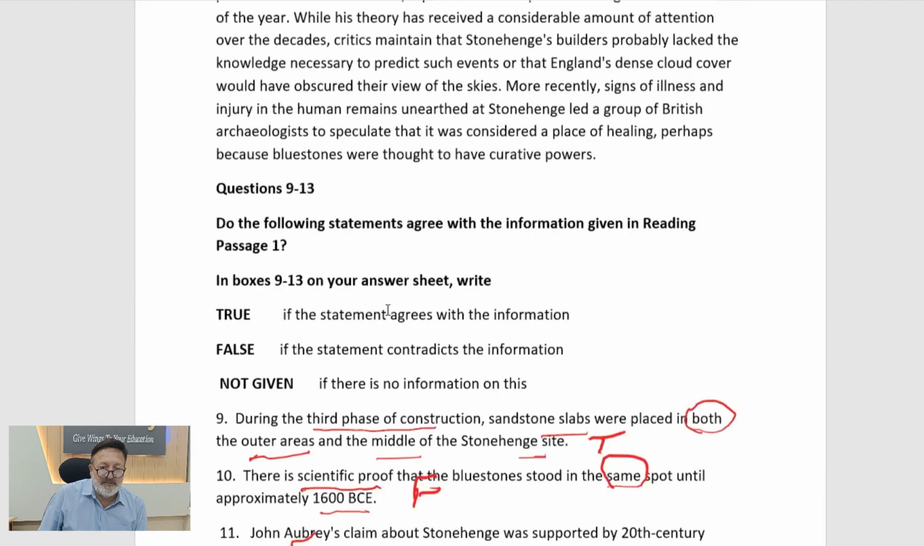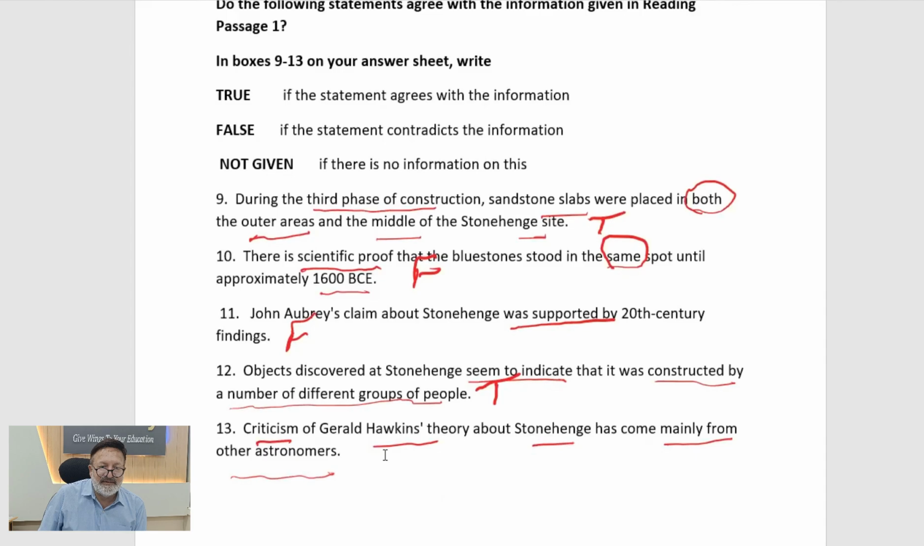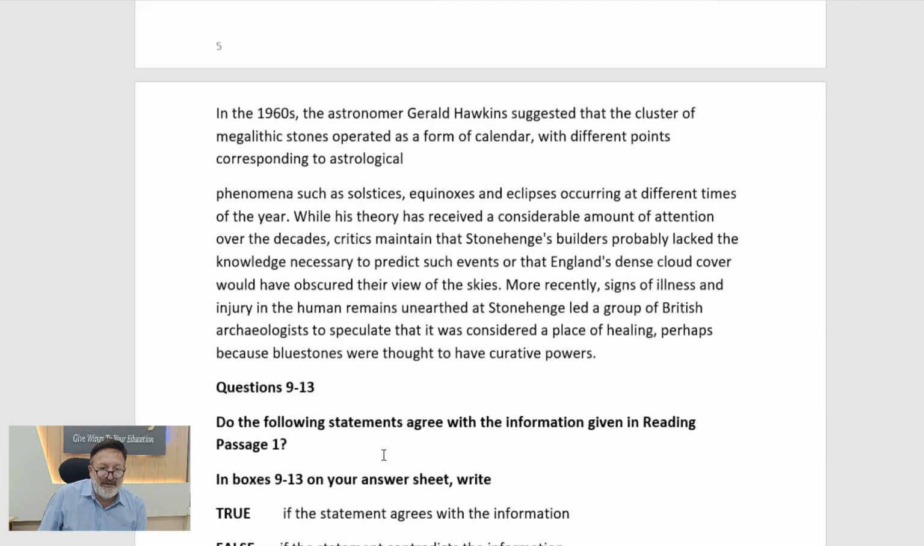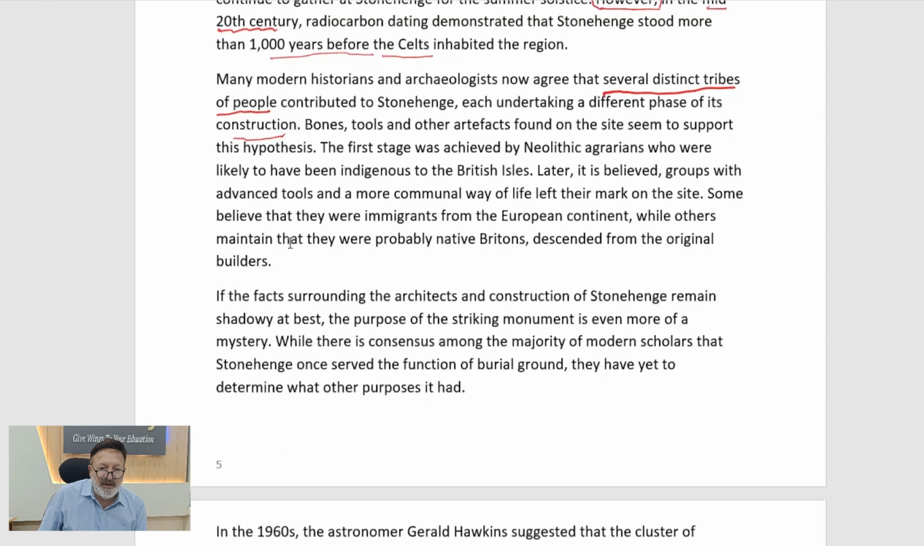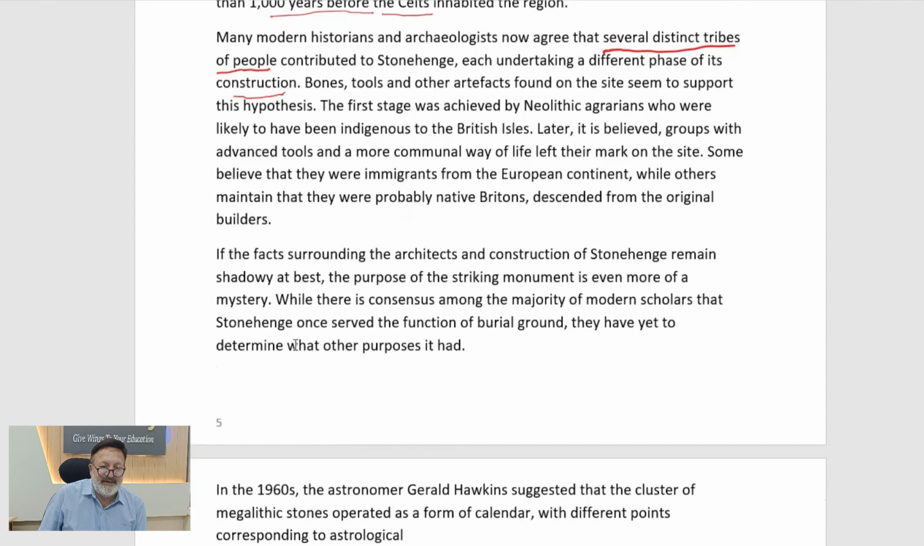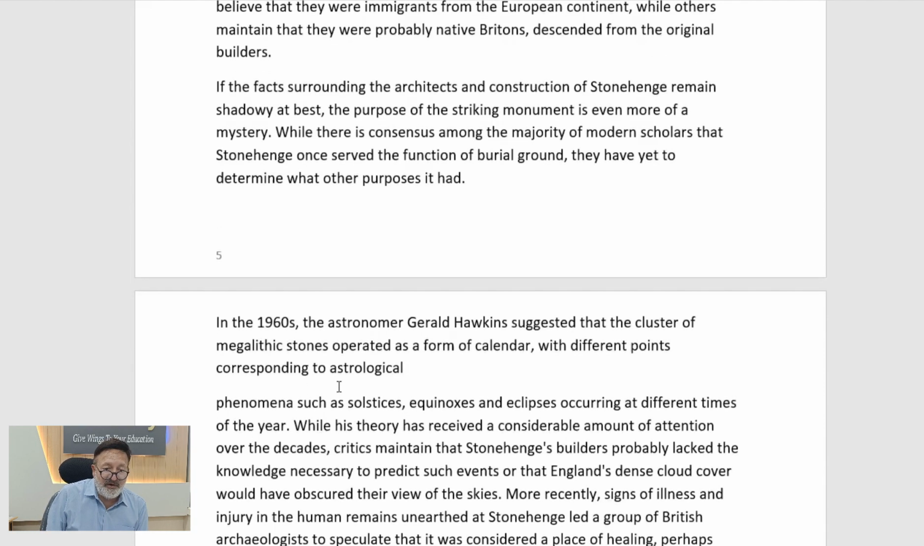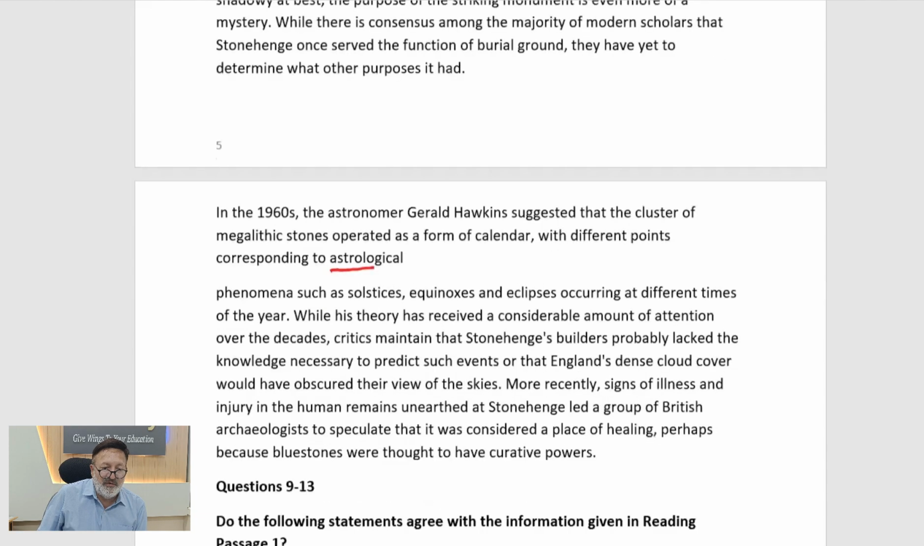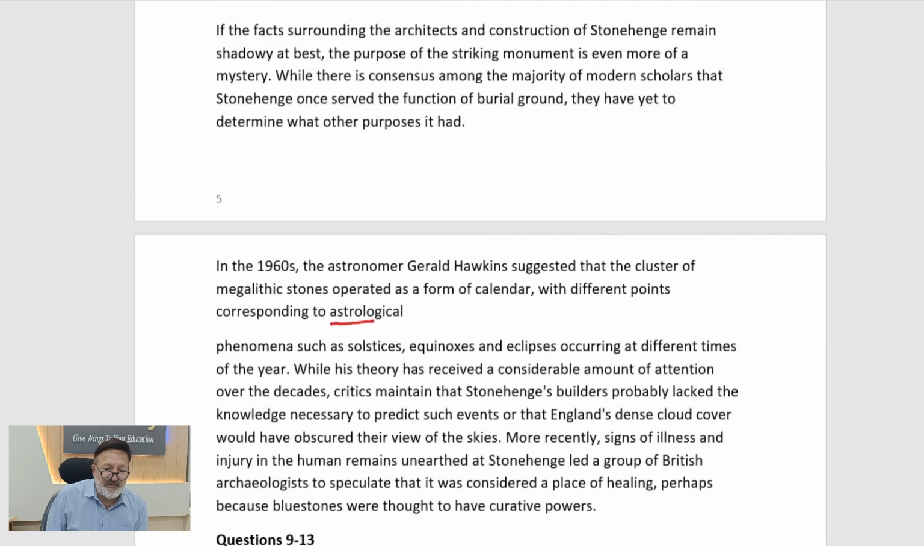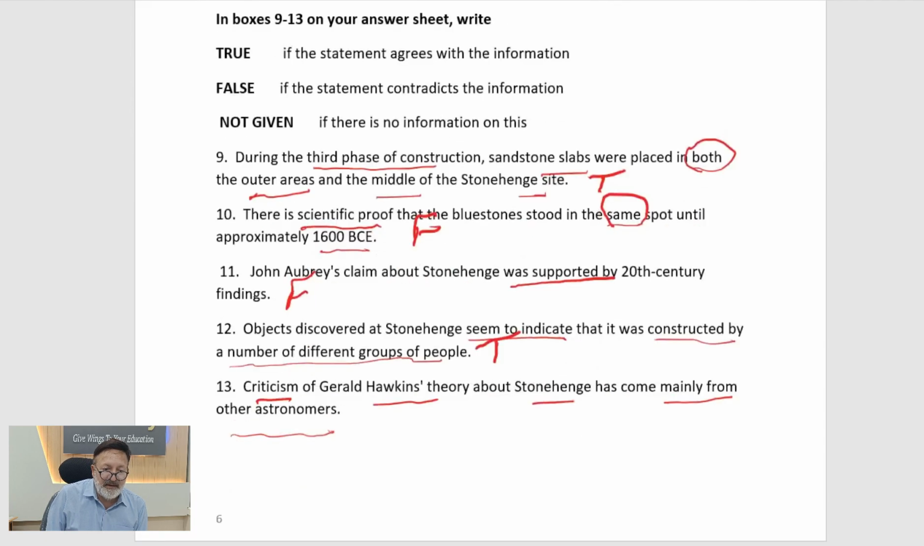Theory has come. So criticism. Let's see where they have said criticism. The first stage was achieved by this. Some believe that they were immigrants, flat surroundings, sorry. While there's consensus among this, they are yet to determine what the purpose it had. A cluster of astro- astronomers. This is astrological, not astronomers, but this is astrological. So we don't have any word astronomers. So for that, we very well know that if anything in the question is not given in the passage, the answer has to be not given.